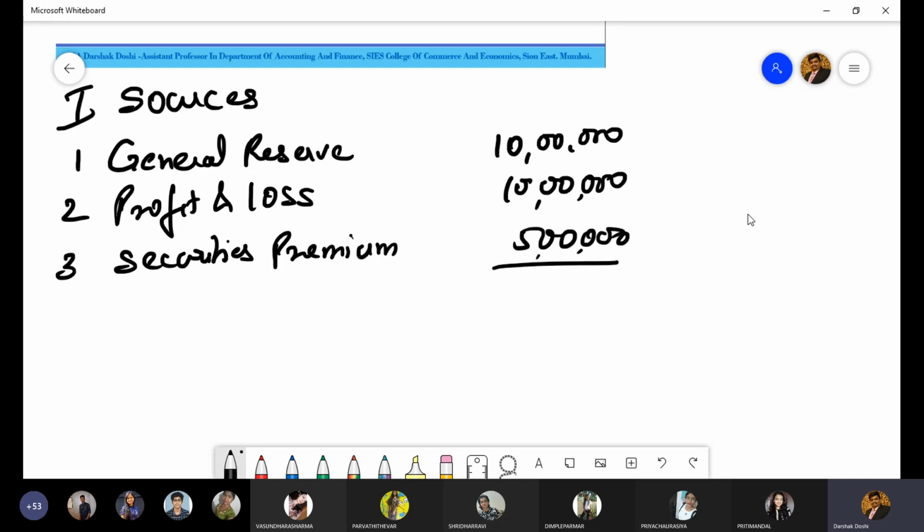So how much is the total? 25 lakhs. Okay. So that is the answer for step number one.